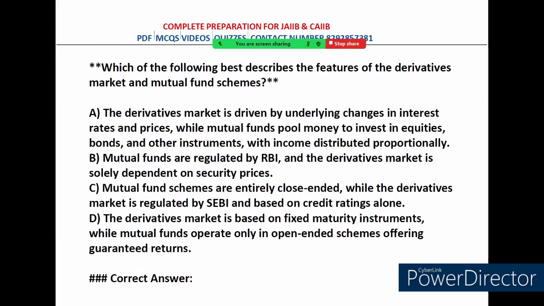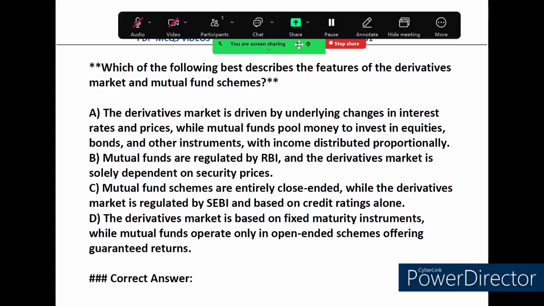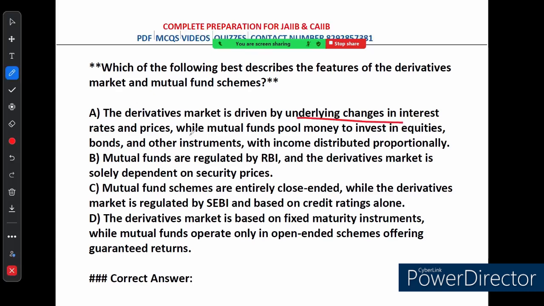Which of the following best describes the futures of the derivative market and the mutual fund scheme? Option A says the derivative market is driven by the underlying changes in the interest rate and prices, while mutual funds pool money to invest in equities, bonds and other instruments with income distributed proportionally. So this is correct. It correctly describes that the derivative market is influenced by changes in interest rate and pricing, while mutual funds pool money for investment. Option A is correct.